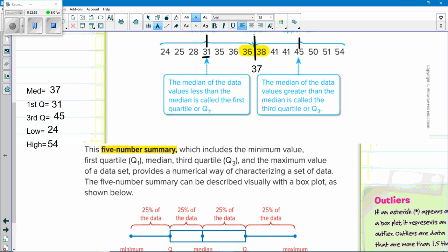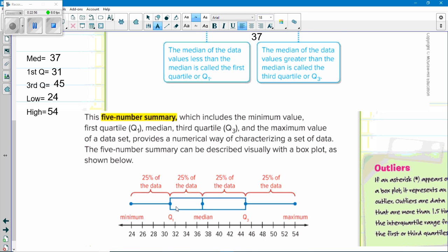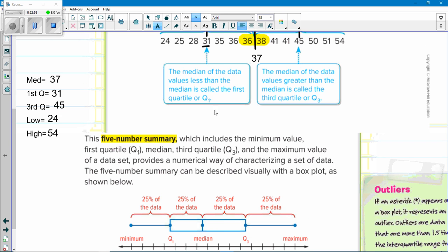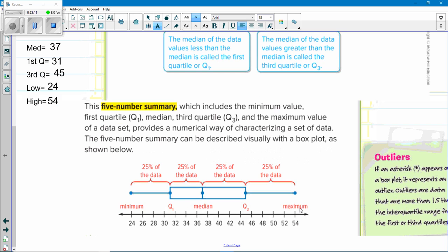From 24 to 28 is 4. From 35 to 36 is 1. Or pardon me, from 31 to 36 is 5. From 24 to 31 is 7. Okay. From 37 to 45 is 8. From 45 to 54 is 9.